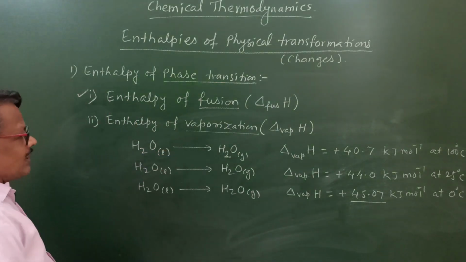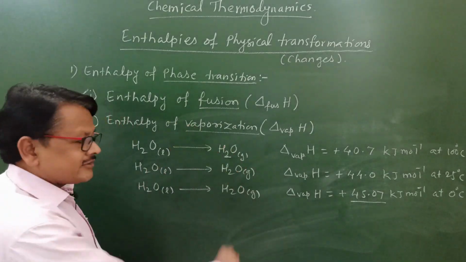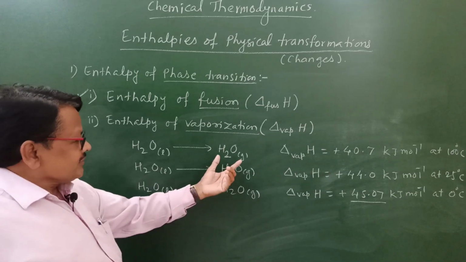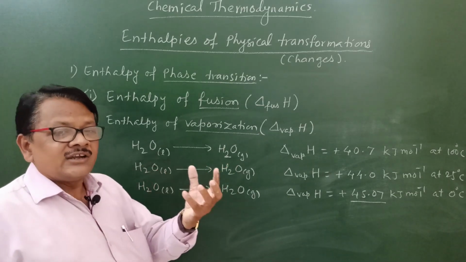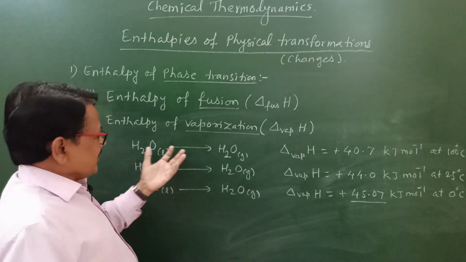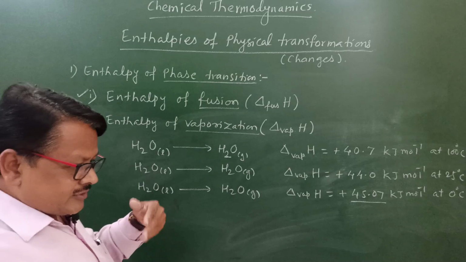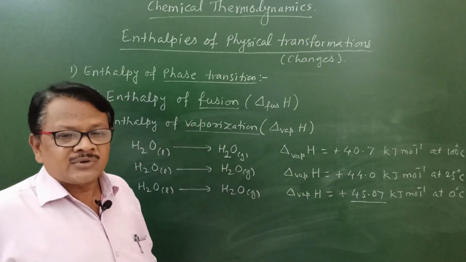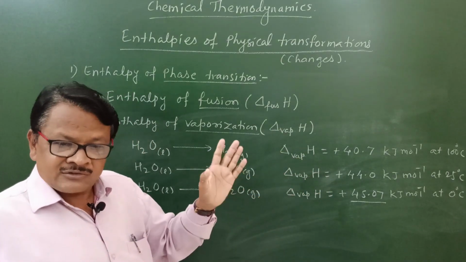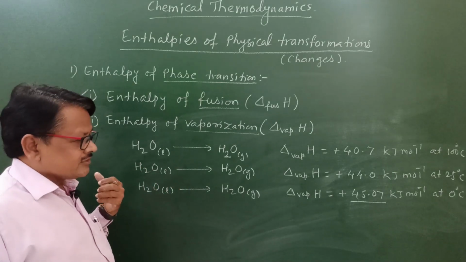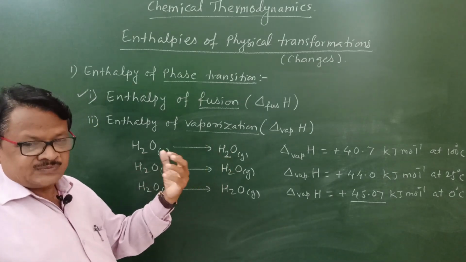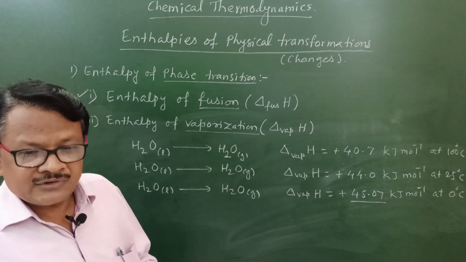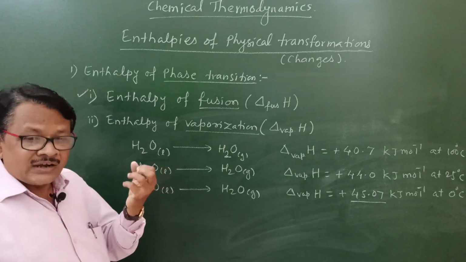You see here, enthalpy of vaporization means conversion of liquid into its gaseous state. But the reverse of that, conversion of gaseous state into liquid state, is called condensation. Vaporization and condensation are exactly reverse processes. During vaporization, this much heat is absorbed, so the enthalpy change is positive. During condensation, that much heat is released. If you reverse the equation, the enthalpy change value also gets reversed. That is called enthalpy of condensation.